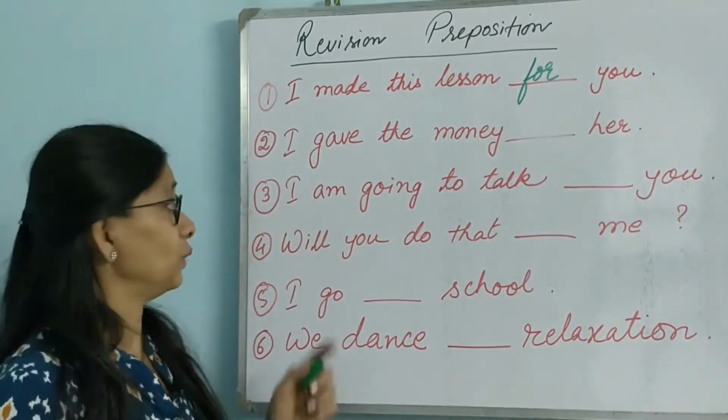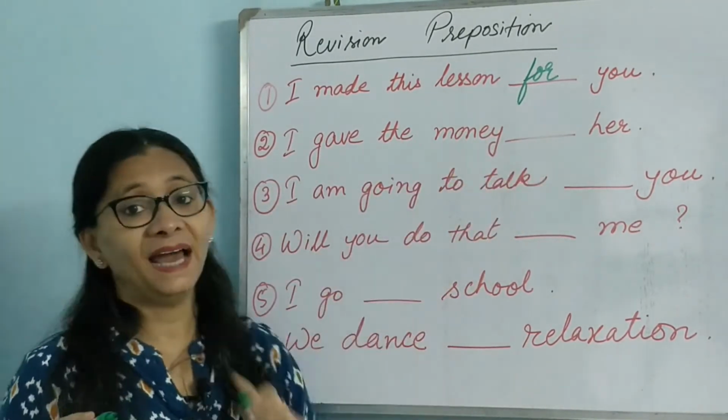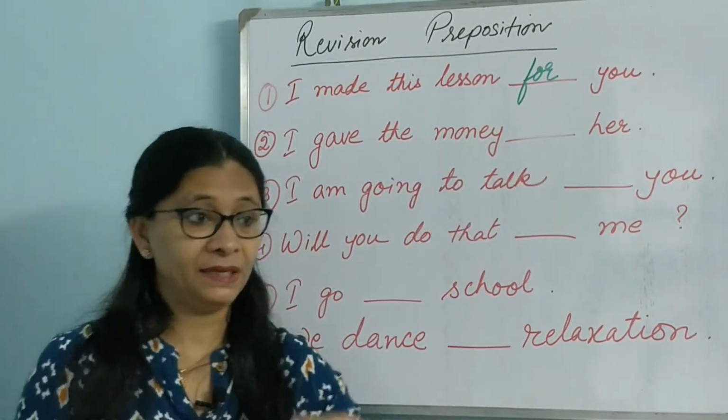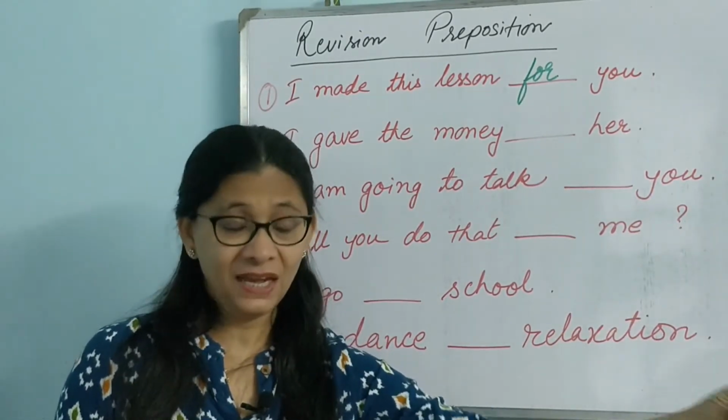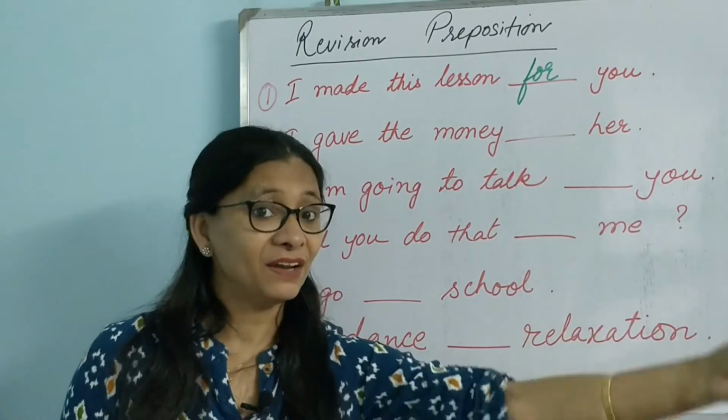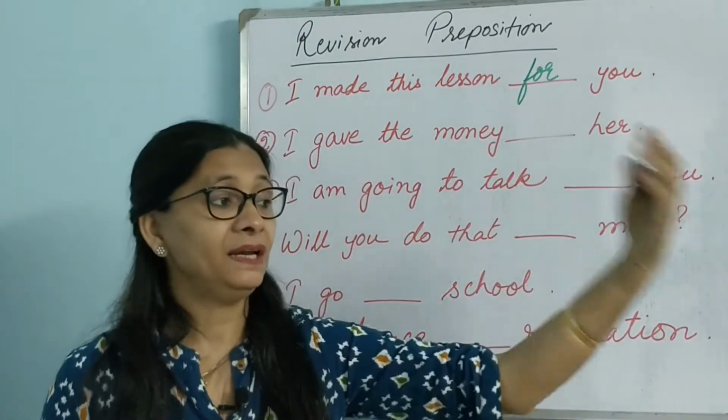Okay, let's go to the next one. I gave the money dash her. There's a transfer of a thing, okay? There's a movement, there's a direction. I gave the money dash her.